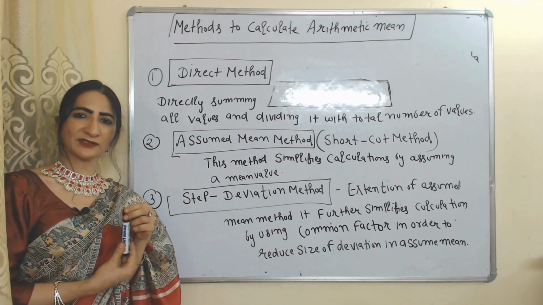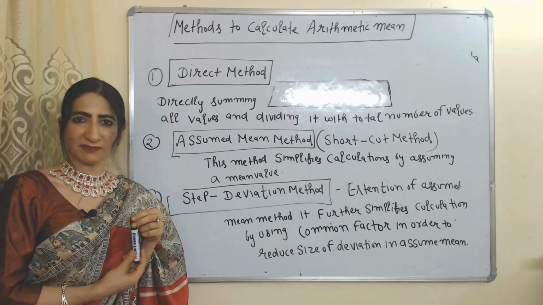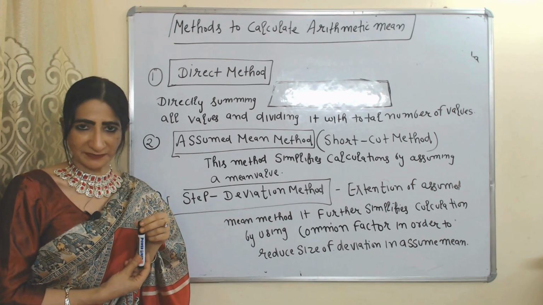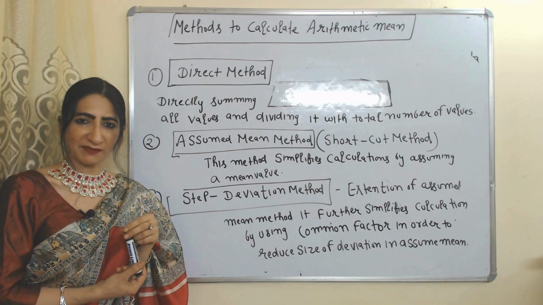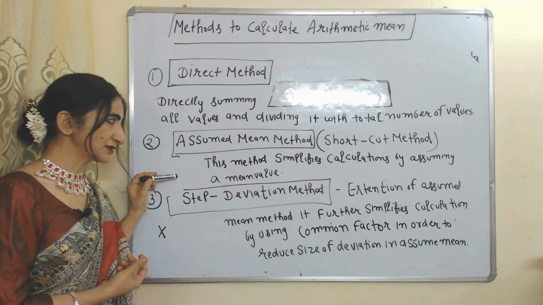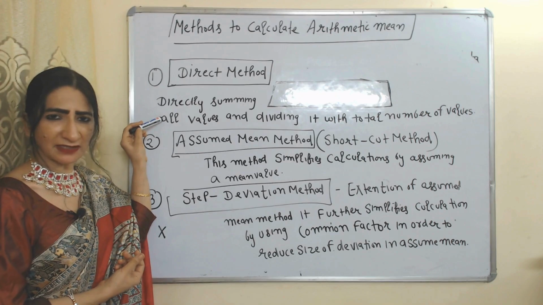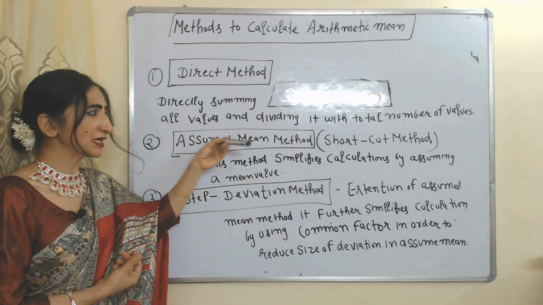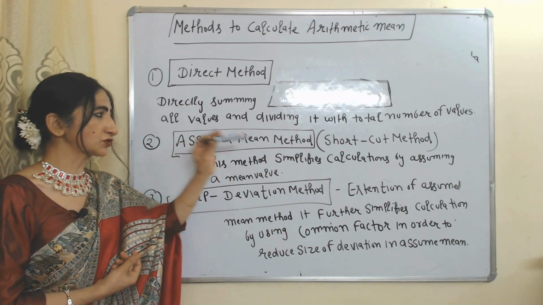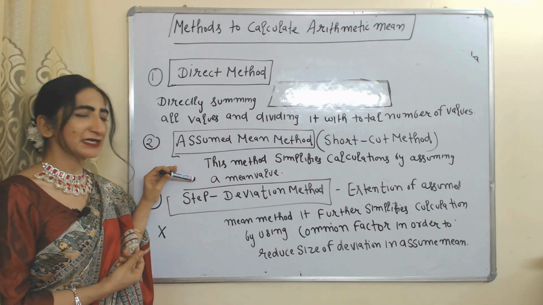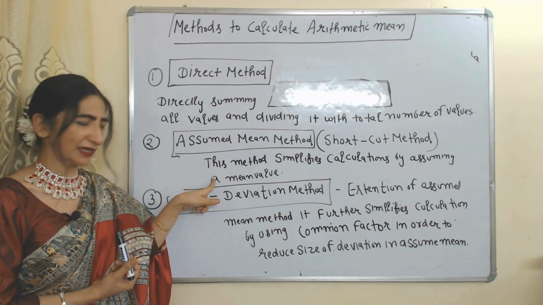Now we will see methods to calculate arithmetic mean. As we earlier discussed, arithmetic mean is a type of average, and there are mainly 3 methods to calculate it: direct method, assumed mean method and step deviation method. Direct method: directly summing up all values and dividing by the total number of values. Assumed mean method, also known as the shortcut method, simplifies calculation by assuming a mean value.